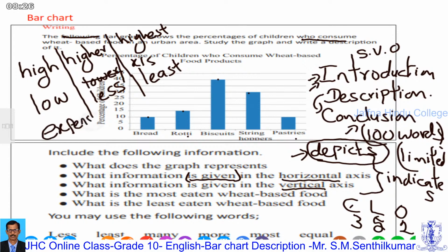Now, I ask you, the price. They give the price. So, we use the term "expensive", E-X-P-E-N-S-I-V-E. What is the comparative form you use? More expensive. Yeah, excellent. More expensive, most expensive. For example, if it is a price, we say the biscuits are the most expensive food item in the bar chart. Don't think, you have to write like that.